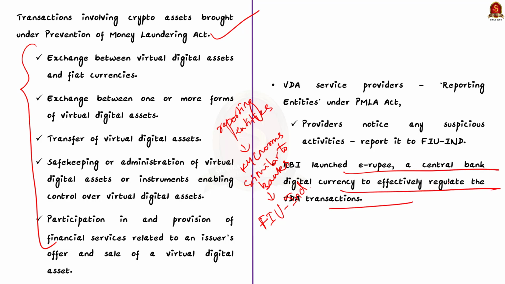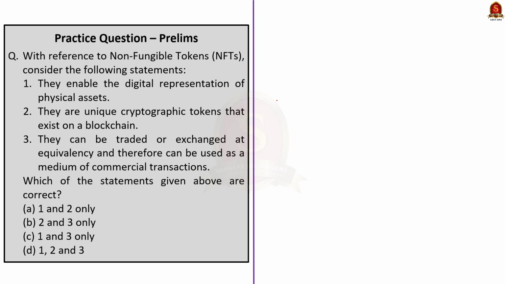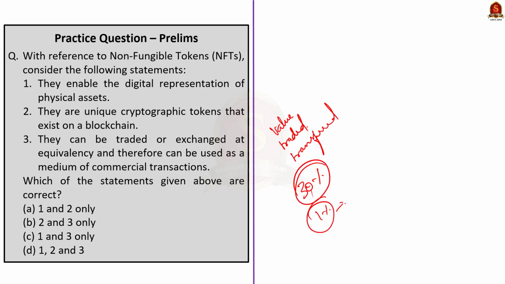VDAs are nothing but digital representation of a value that can be traded, transferred, or stored electronically. Cryptocurrencies, non-fungible tokens, NFTs, and decentralized finance are some of the examples of virtual digital assets. Currently, 30% income tax has been imposed on cryptocurrency earnings, and nearly 1% tax is deducted at source, and gifts in crypto and digital assets were also taxed. In March 2023, these VDAs were brought under the PMLA Act as well. So with these learnt points, now let us move on to the next news article discussion.